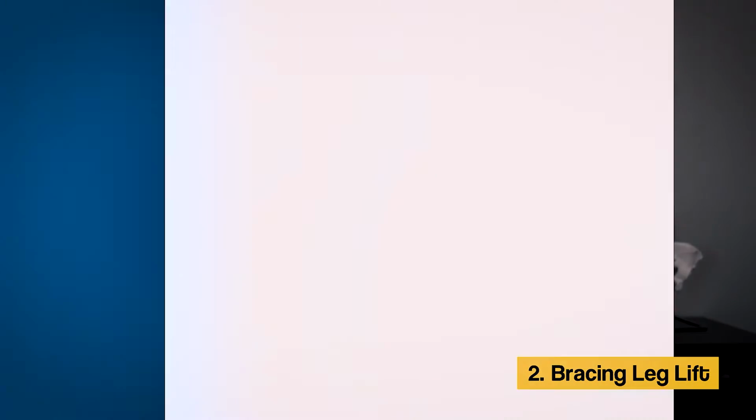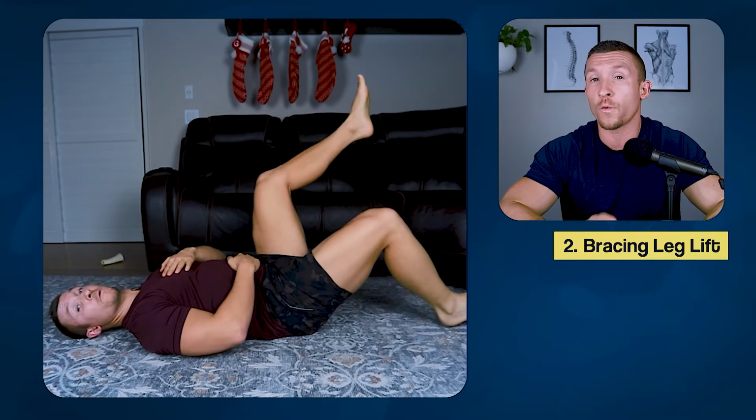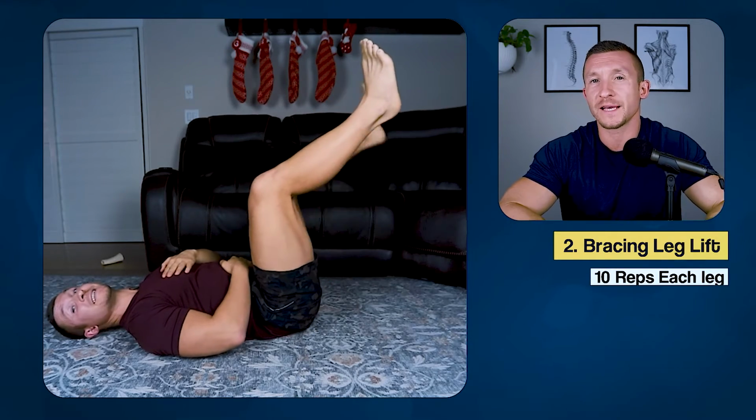And then after that, immediately transition to what we call our bracing leg lift, which is kind of like a half dead bug, where now we're no longer supporting our legs on the couch, we're pushing our low back into the floor, and we're rotating one leg down at a time towards the floor, tapping the heel, and coming back up. Perform 10 reps each leg.